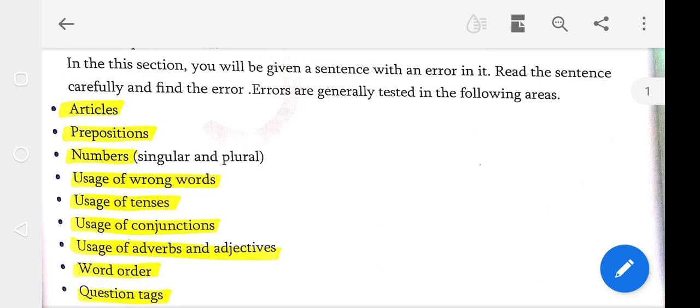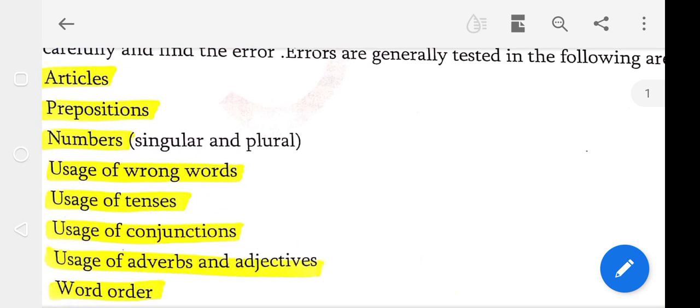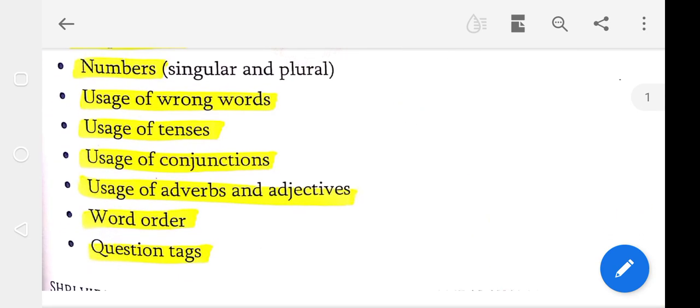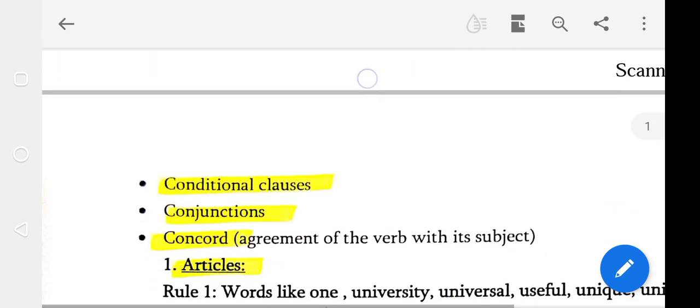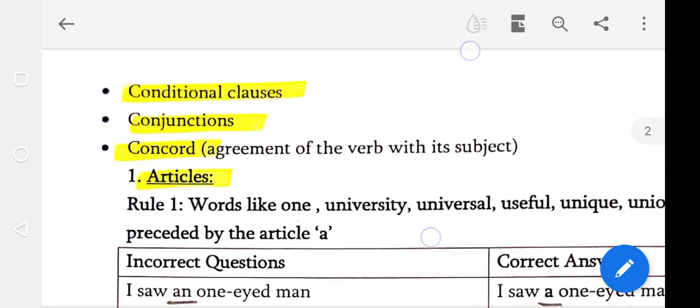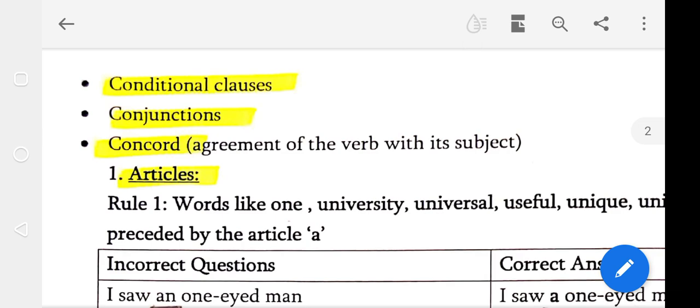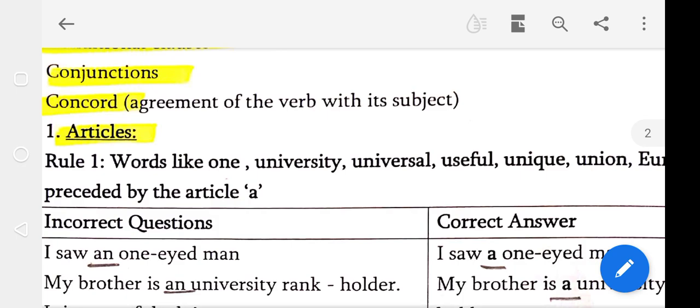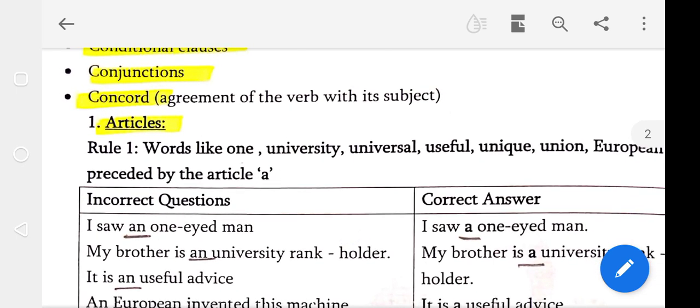For example, the first one, articles, prepositions, numbers, singular and plural, usage of wrong words, usage of tenses, usage of conjunctions, usage of adverbs and adjectives, word order, question tags, conditional clauses, conjunctions, concord. It means nothing but agreement of the verb with its subject. Students, see the first rule, articles. Article based error spots. Listen to the rule, students.